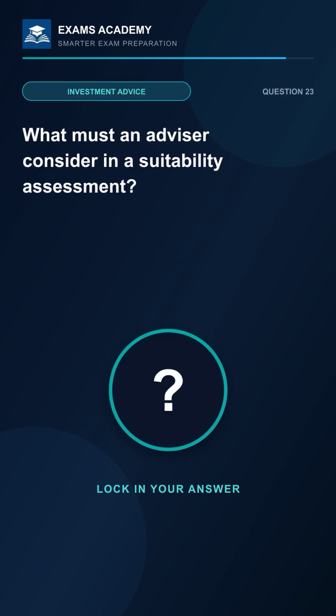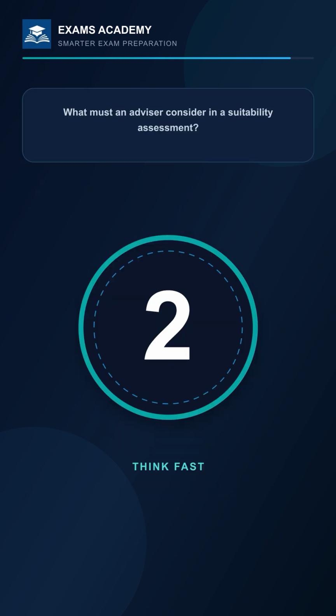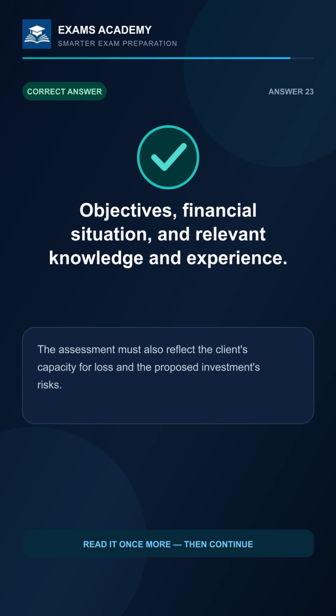What must an advisor consider in a suitability assessment? 3, 2, 1. The answer is objectives, financial situation, and relevant knowledge and experience. The assessment must also reflect the client's capacity for loss and the proposed investment's risks.